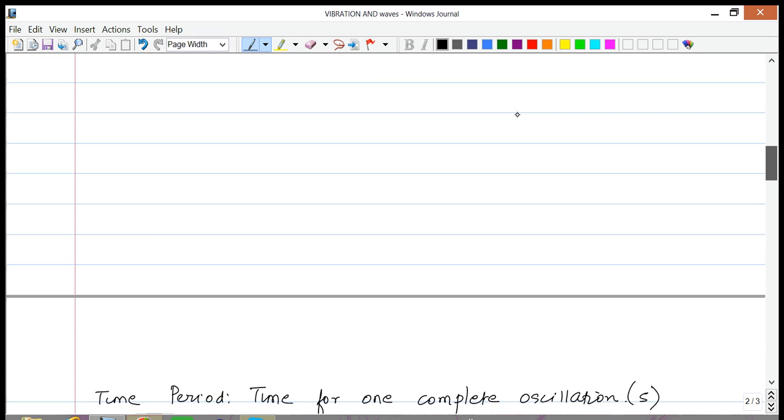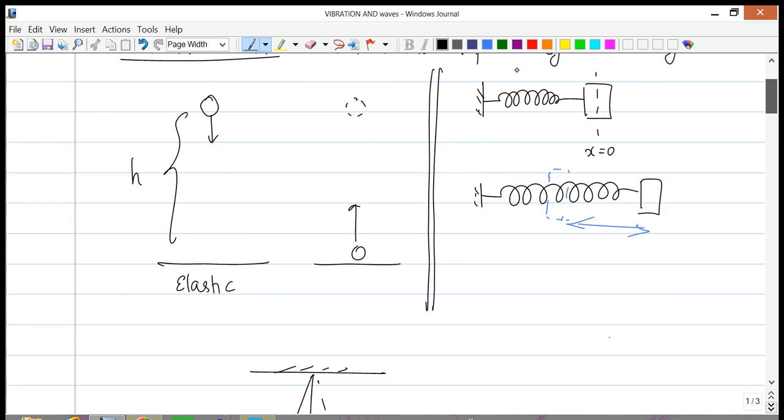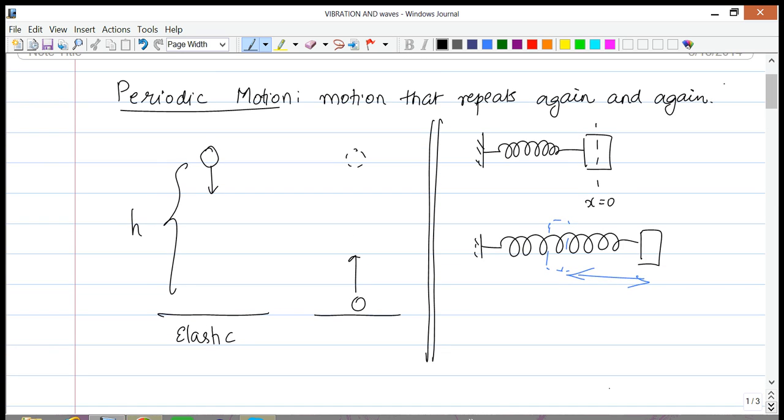So once again, what have we accomplished here? We looked at what periodic motion is. It's basically motion that repeats again and again. The same thing must happen. Now, in the case of the ball, if the collision was not elastic, if it was an inelastic collision, then the ball would not reach its original height, in which case every time it comes up it's going to be shorter and shorter, and then the motion would not be periodic motion. Make sure we understand that.